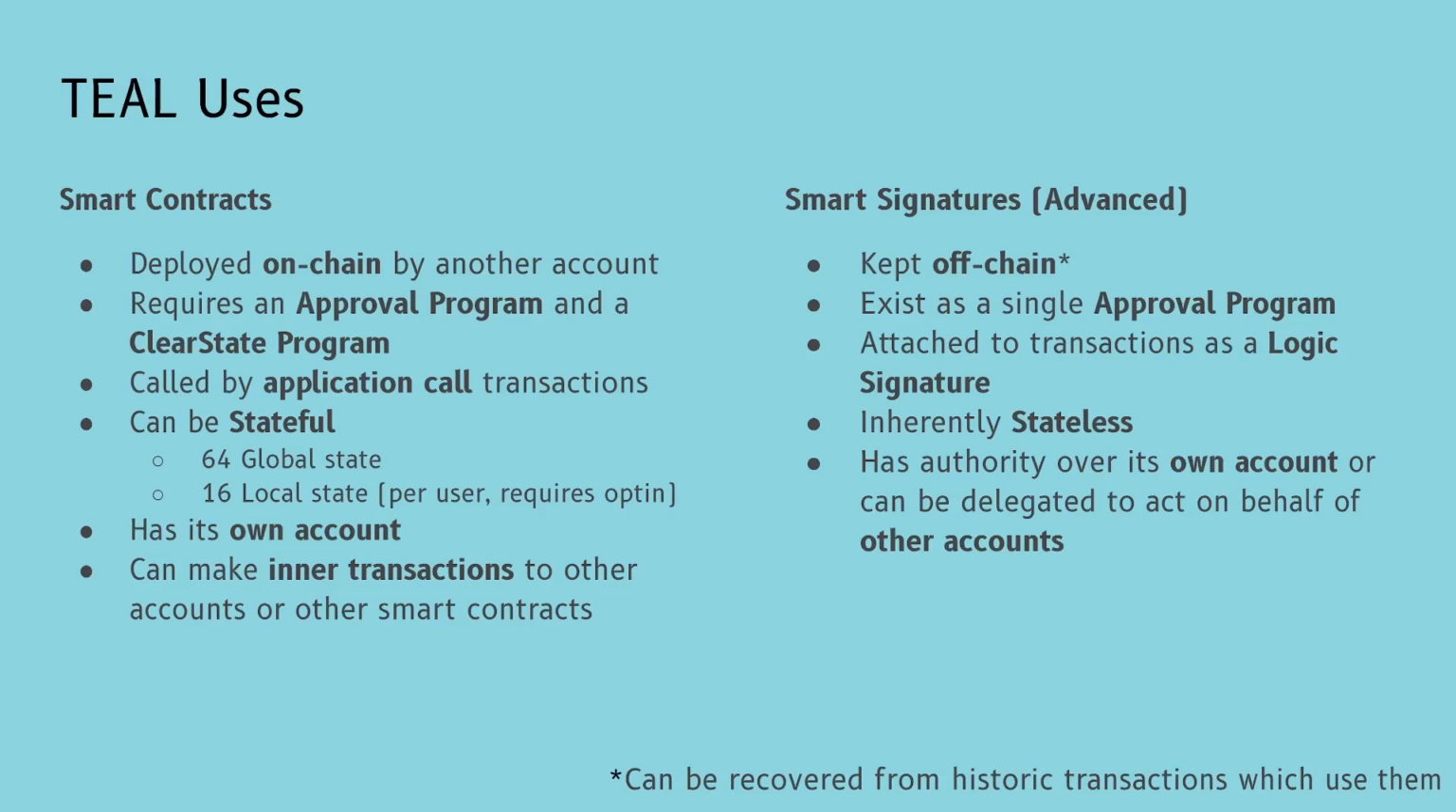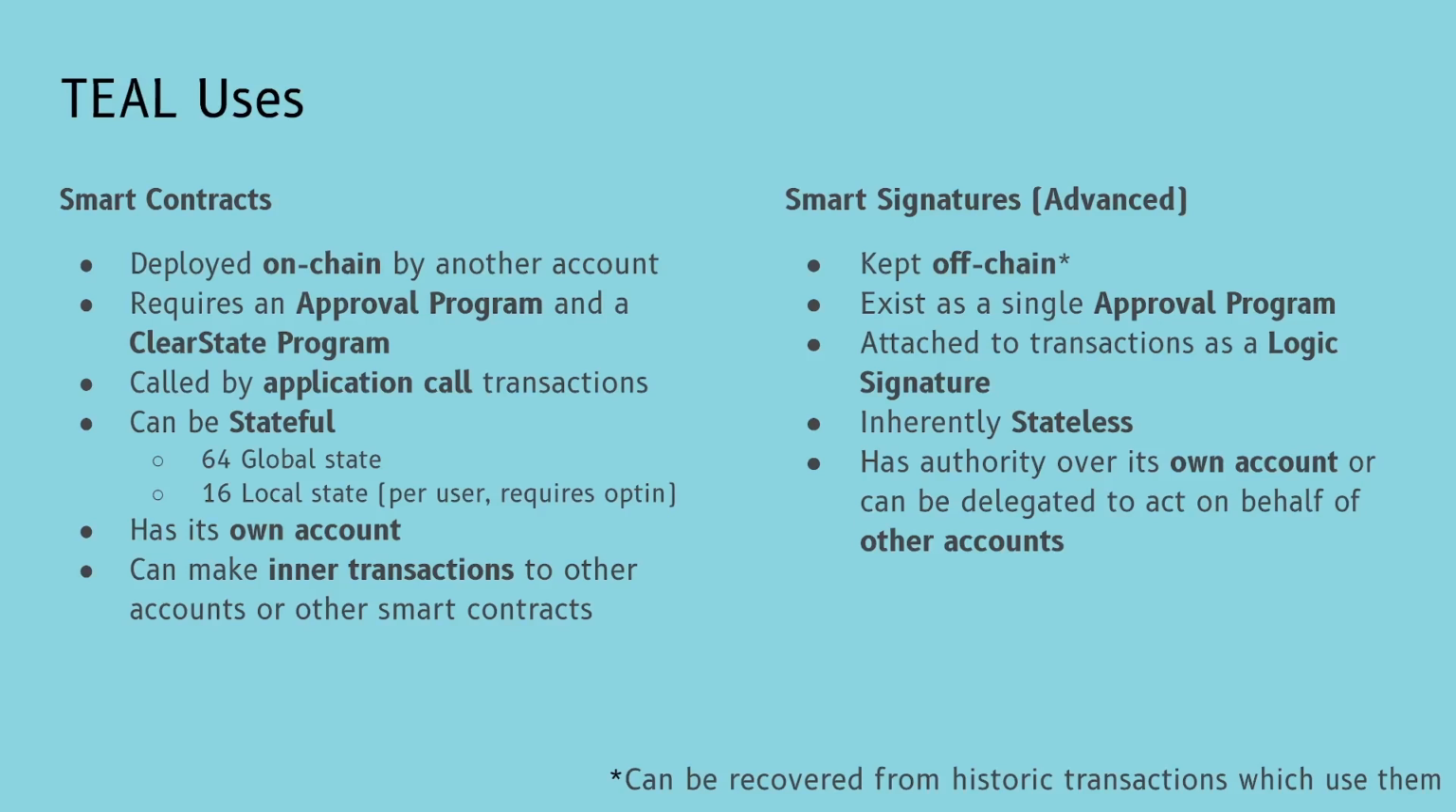I've marked smart signatures as an advanced topic purely because it's difficult for newcomers to know about all the different security checks they must make before using them, and for most needs, a smart contract will work just as well. Smart signatures are not stored in the ledger like smart contracts. Instead, they're a single program that's kept off-chain and are included with a transaction, just like a signature, before then being sent to a node for evaluation and inclusion in a block.